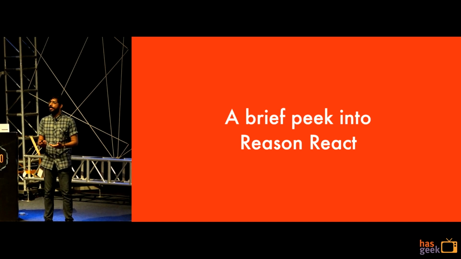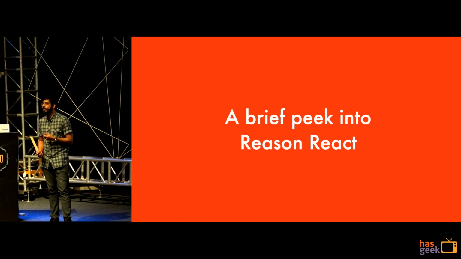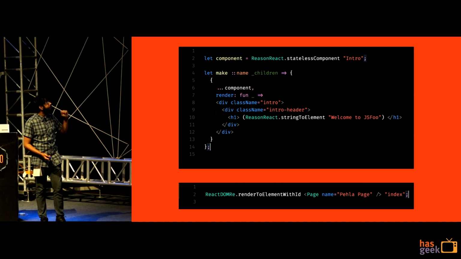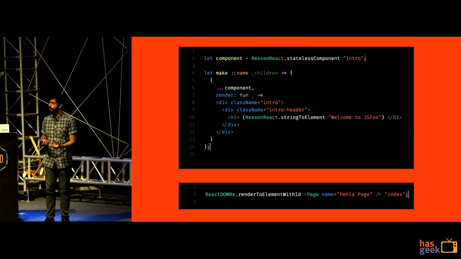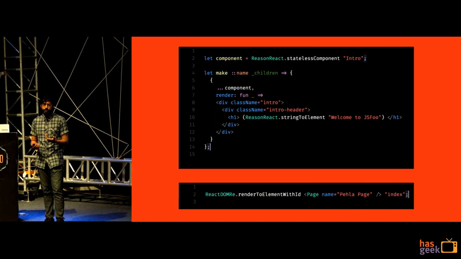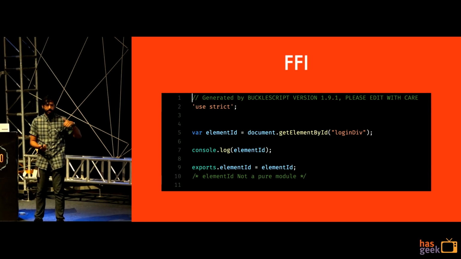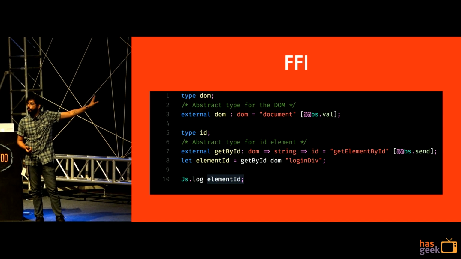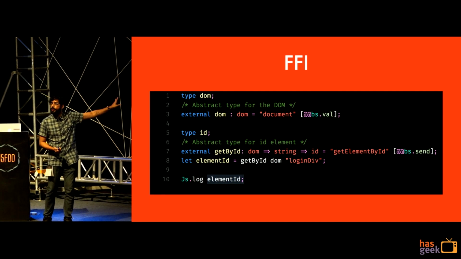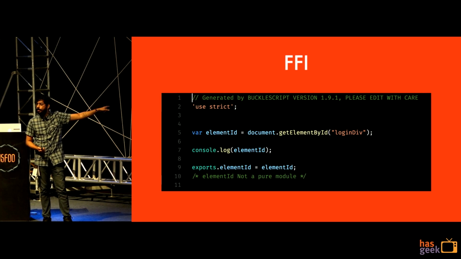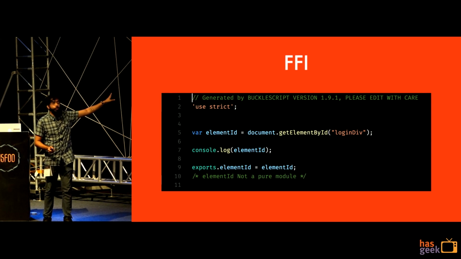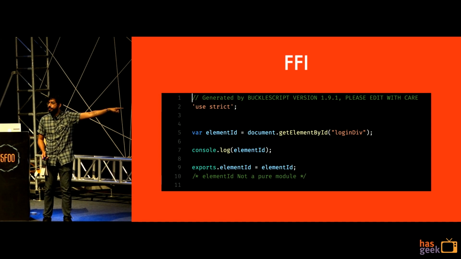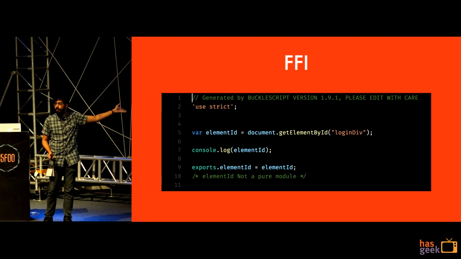So if you're getting into React development, I definitely recommend you check out Reason React. It has a beautiful API, which you can sort of quickly see here, where everything is pure functions, and that's something that you can dive into, right? This is FFI, which is how you deal with existing JavaScript. This looks super hysterical and complicated, but what I want to point out to you is this is the JavaScript that's generated, right? Reason doesn't understand what document is or what getElementById is, but you can write an interface that compiles to this JavaScript, which again looks completely handwritten, right? Pretty cool.